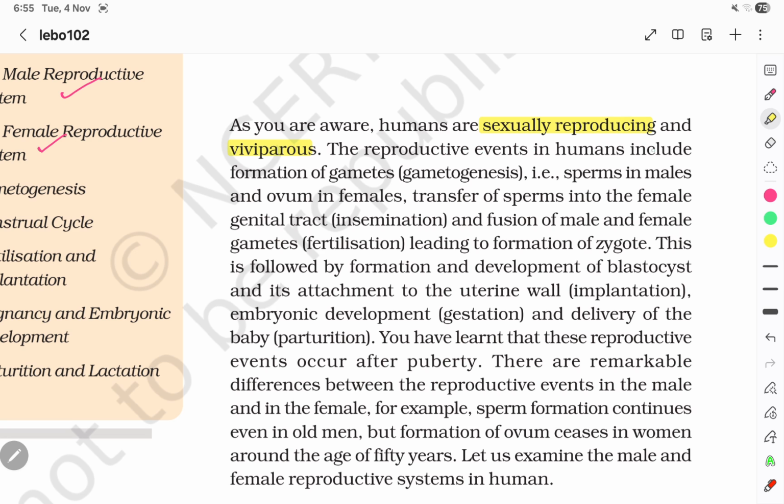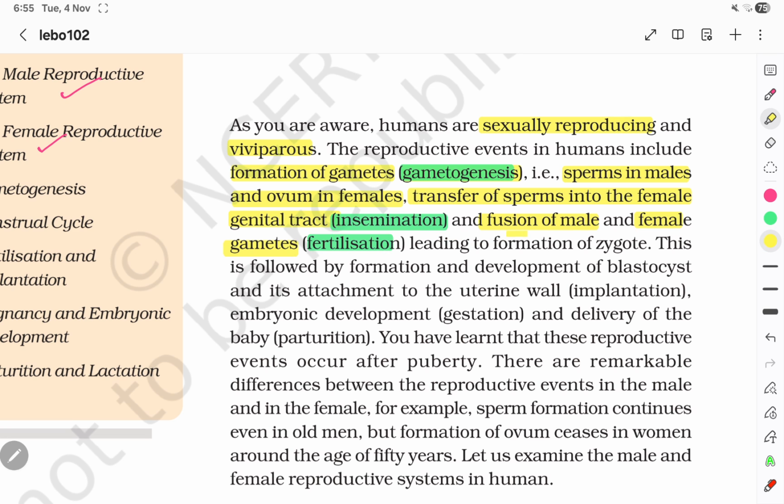Humans are sexually reproducing and viviparous. The reproductive events in humans include formation of the gametes called gametogenesis, sperms in the males and ovum in the females, transfer of the sperm into the female genital tract called insemination, and fusion of the male and the female gamete called fertilization.